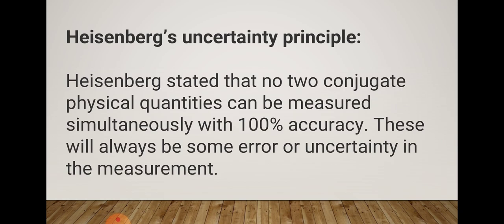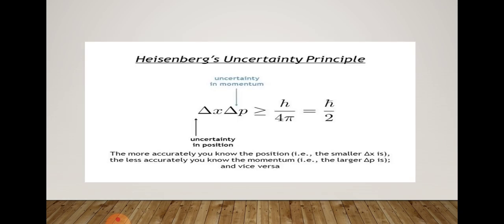So Heisenberg stated the uncertainty principle, which is the consequence of dual behavior of matter and radiation. It is impossible to measure simultaneously the position and momentum or velocity of a small moving particle with absolute accuracy. This is the definition.